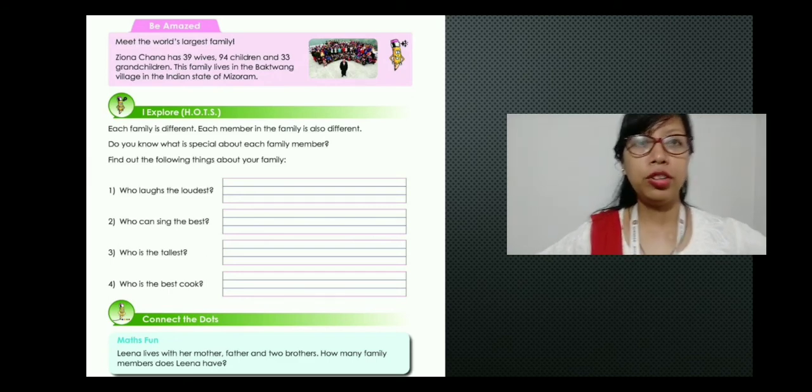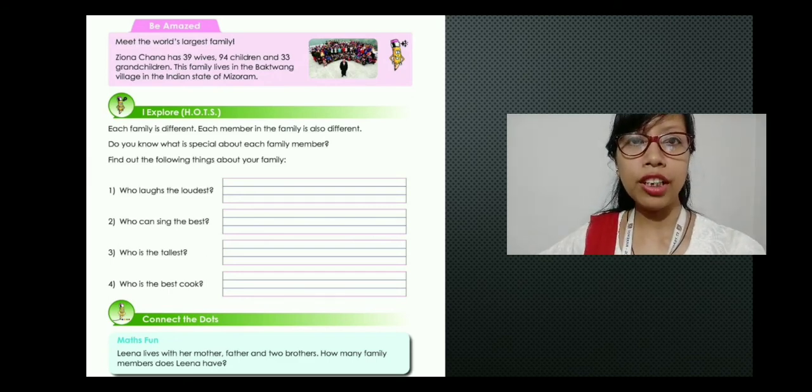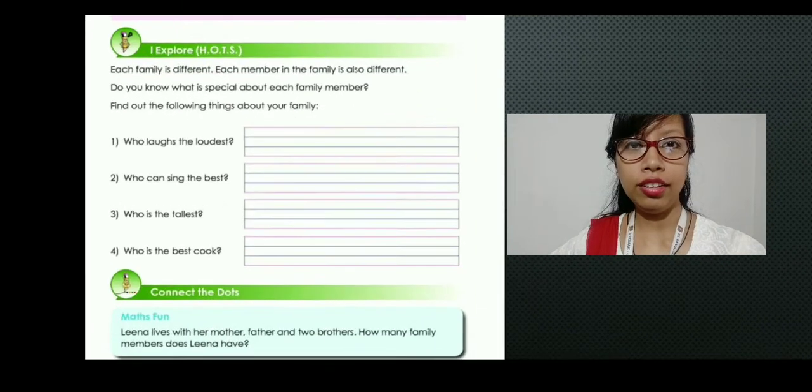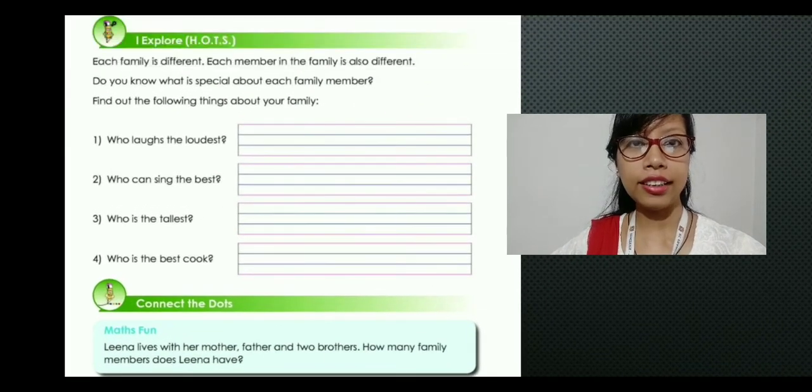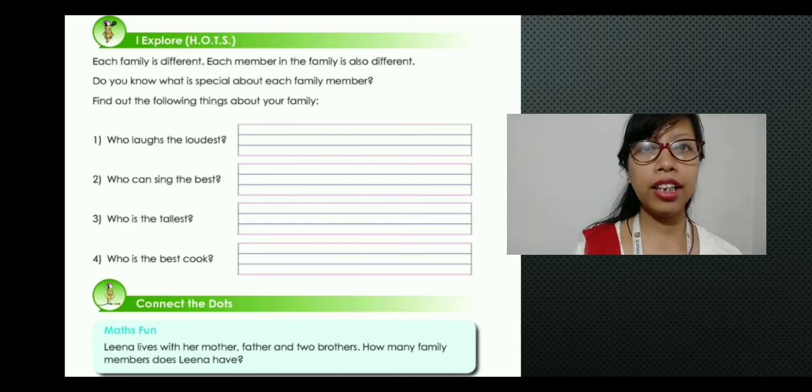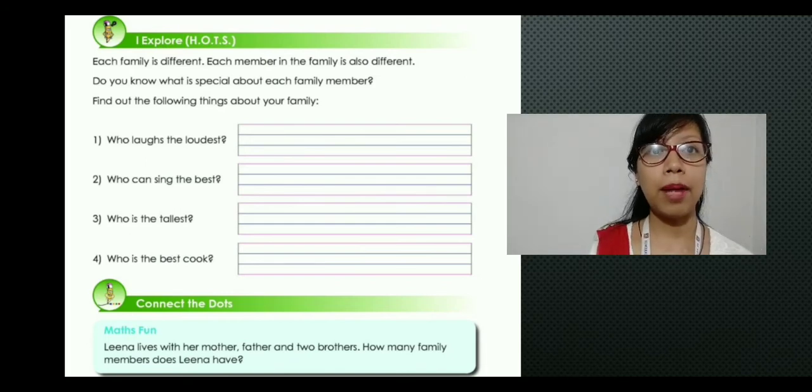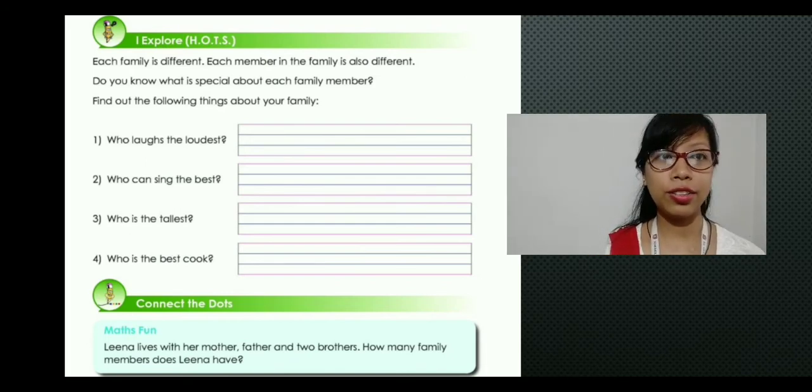Now if you come to below, you can see that there is an exercise, right? Each family is different. Each member in the family is also different. Do you know what is special about each family member? Find out the following things about your family. Who laughs the loudest?